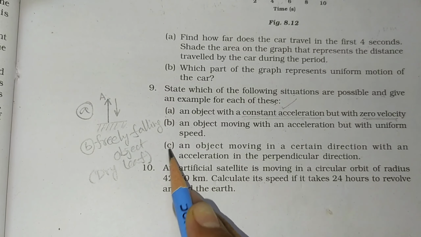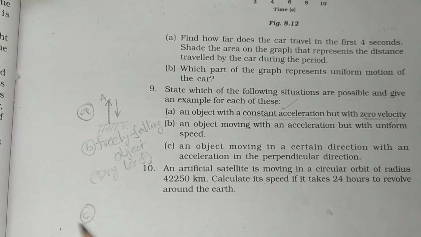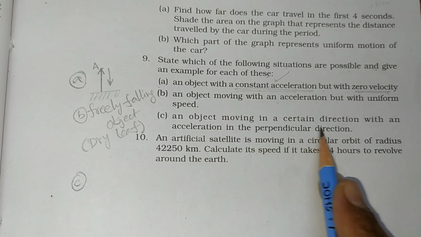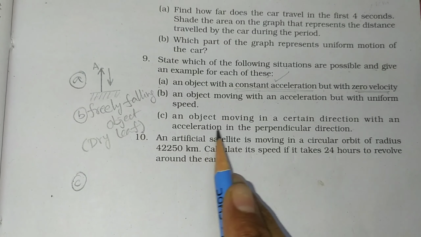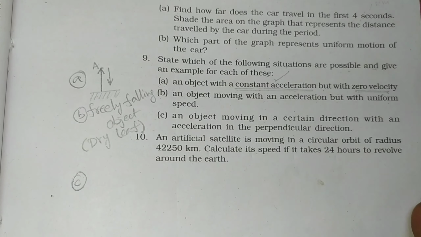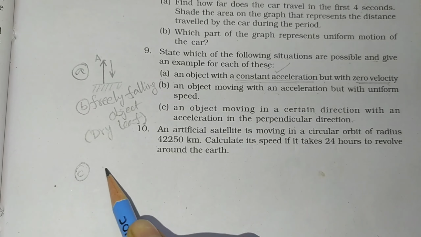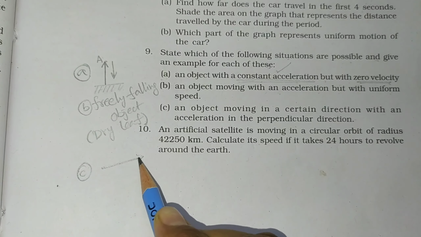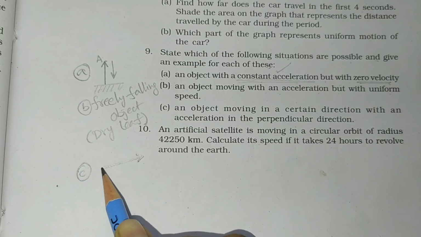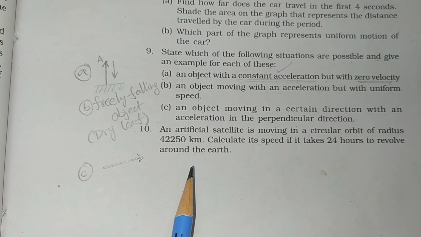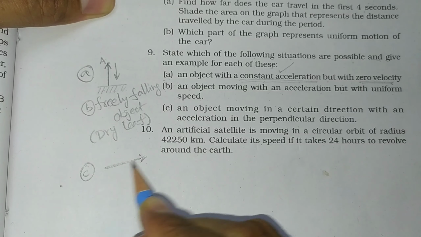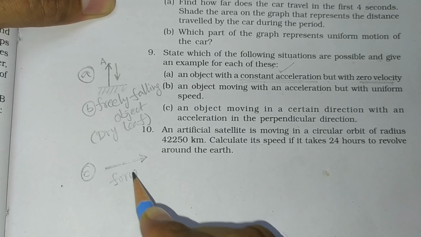Now here let us see C bit. An object moving in a certain direction with an acceleration that is perpendicular to the direction. For example here an object is thrown in this direction. So here we can say that the object is thrown in horizontal direction, or we can say forward direction.